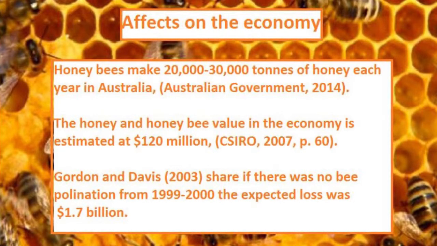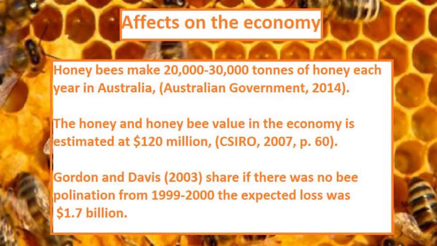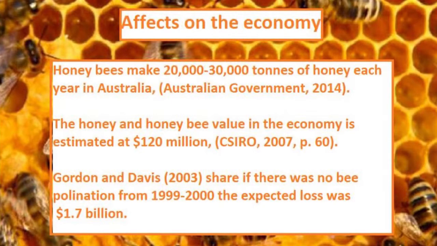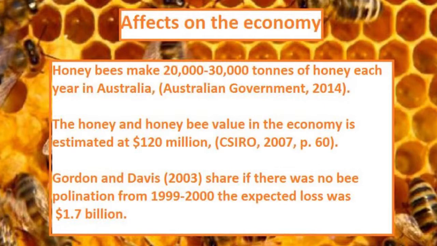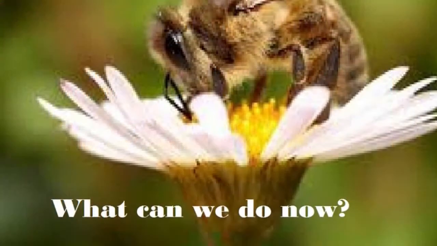The decrease in crops affects farmers and their livestock. Gordon and Davies, 2003, share if the honeybee pollination of our crops had stopped from 1999 to 2000, the anticipated loss was a huge $1.7 billion. They continue to share that an expected 9,500 jobs would have been lost.